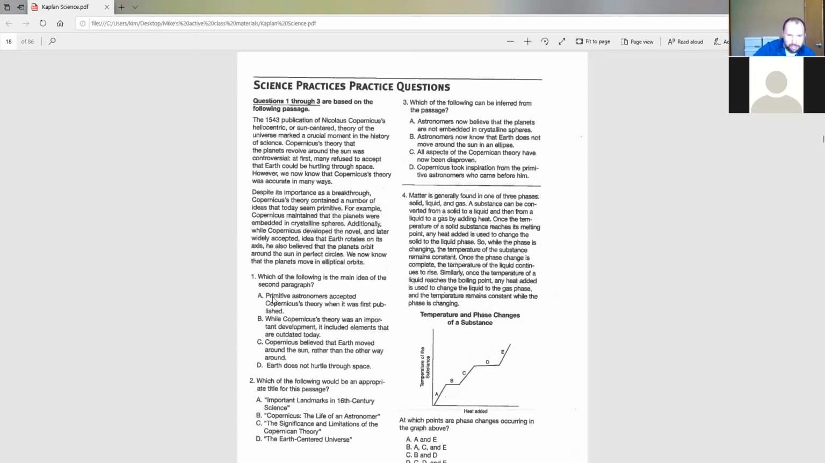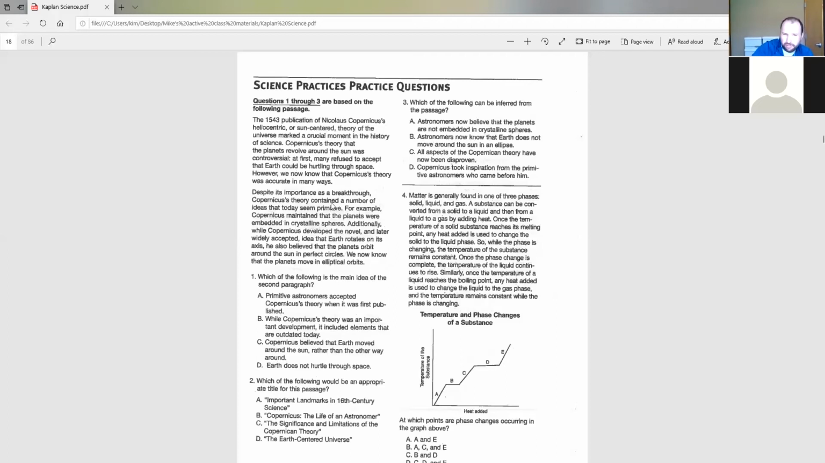And then I'd throw out A, primitive astronomers accepted Copernicus's theory when it was first published. False statement also, they didn't, right? But again, that is something talked about in the first paragraph. They talk about how when it was first published, it was controversial, which means they didn't accept it. So for both of those reasons, it doesn't make sense. So it's either B or C.